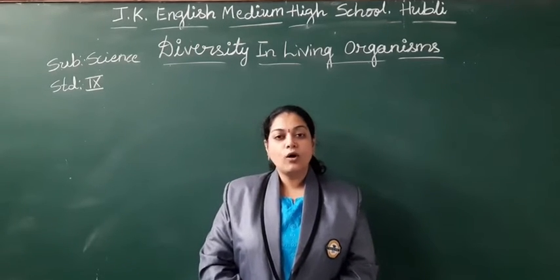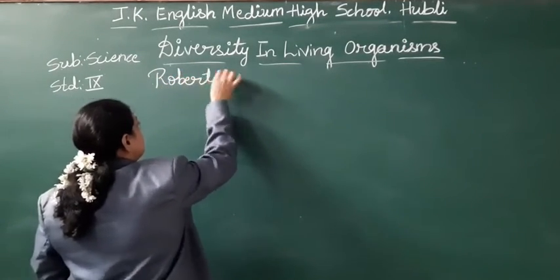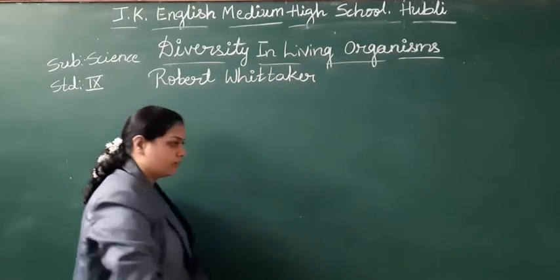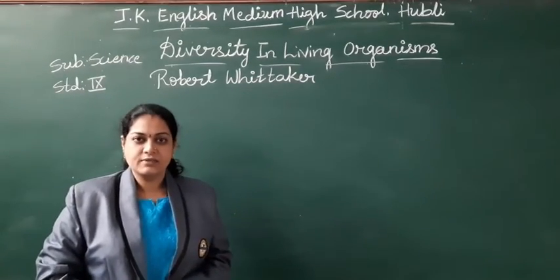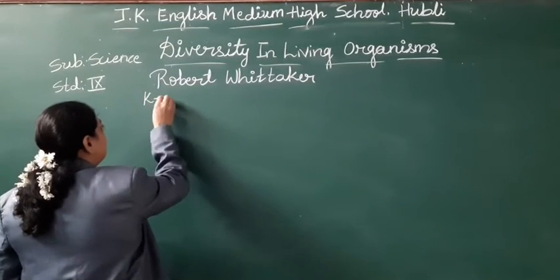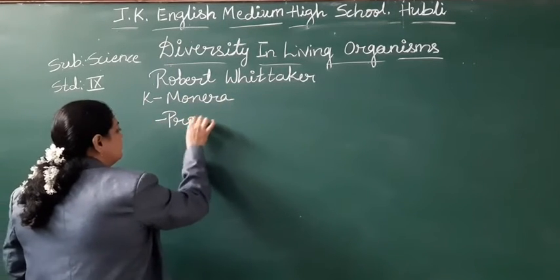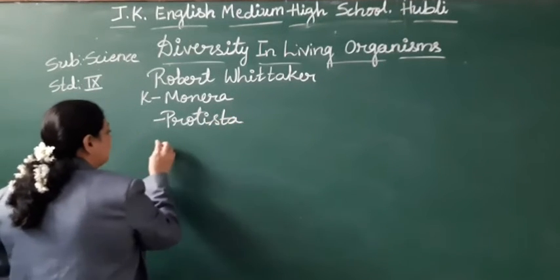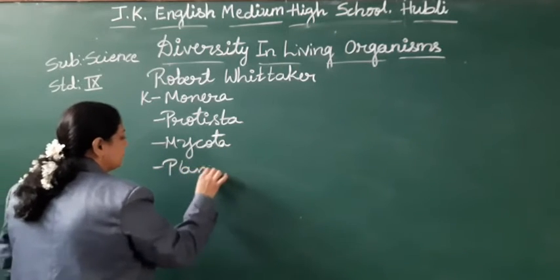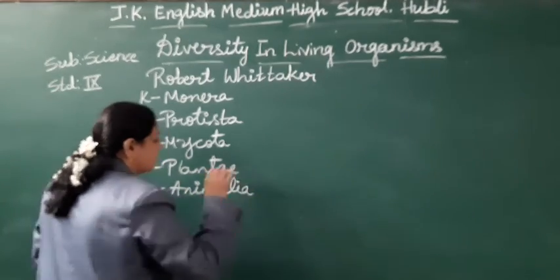The scientist Robert Whittaker classified the organisms in 5 kingdoms. The first one, Kingdom Monera, Protista, Mycota, Plantae, and the Animalia.